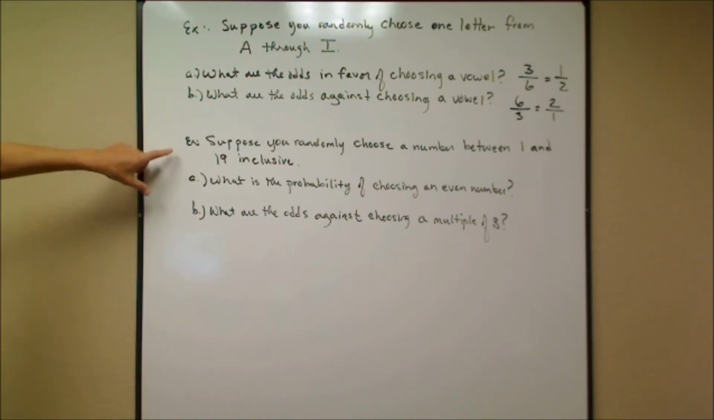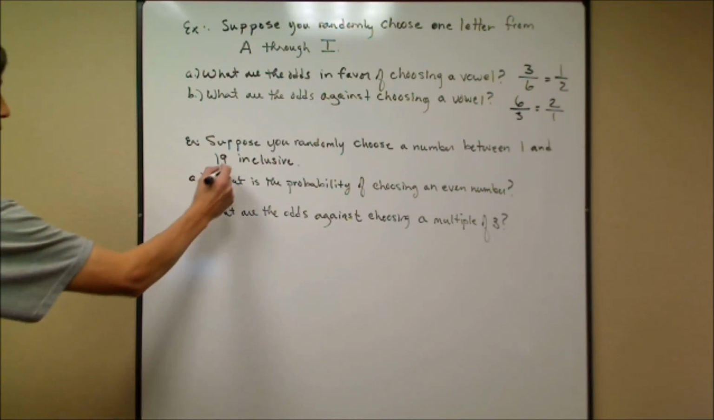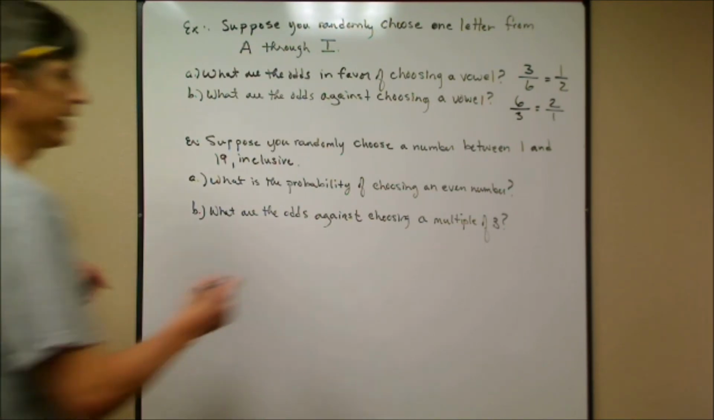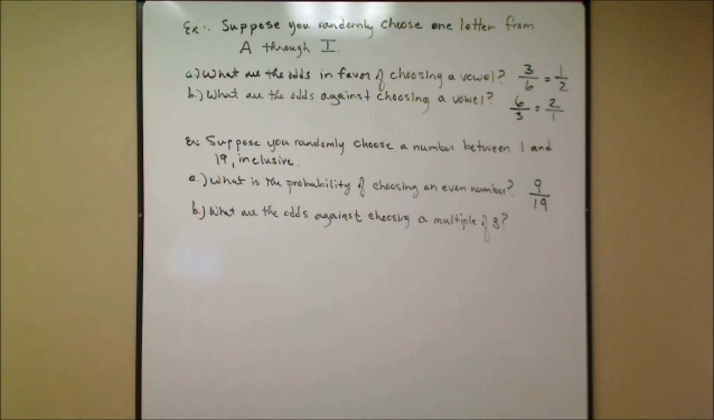Now, here I'm going to do the same experiment, but I'm going to ask a probability question and an odds question. Let's see, suppose you randomly choose a number between 1 and 19 inclusive. Between 1 and 19 inclusive includes the 1 and includes the 19. What is the probability of choosing an even number? Well, between 1 and 19 inclusive, you have 2, 4, 6, 8, 10, 12, 14, 16, and 18, which are all even numbers. That's 9 numbers. 9 are even, 19 possible. So it's 9/19, which does not simplify.